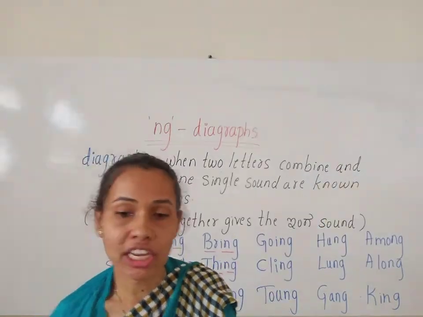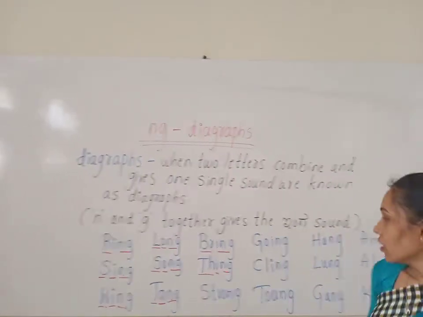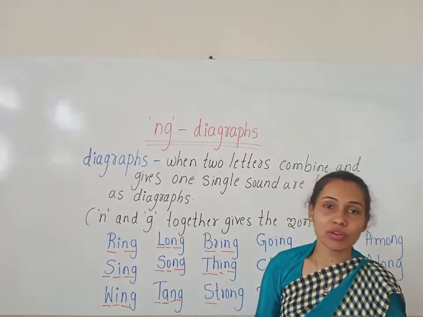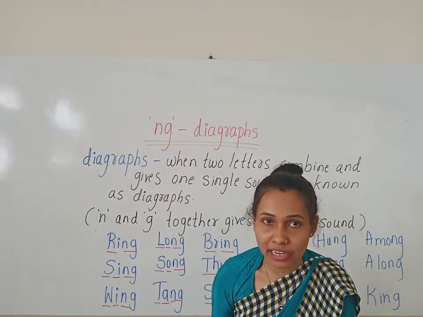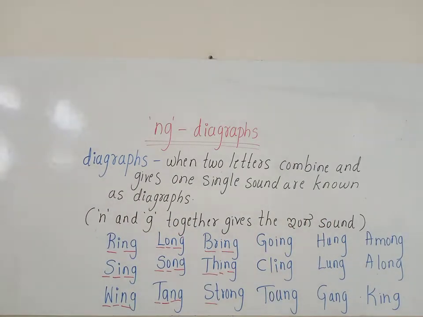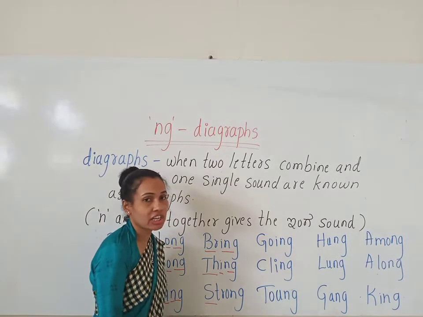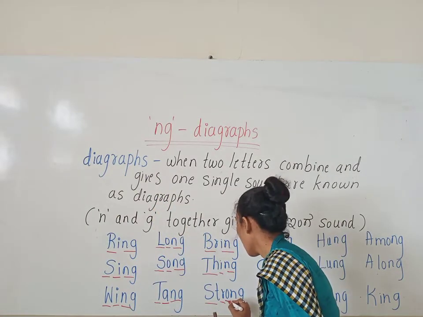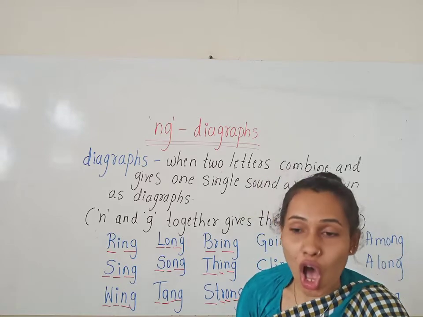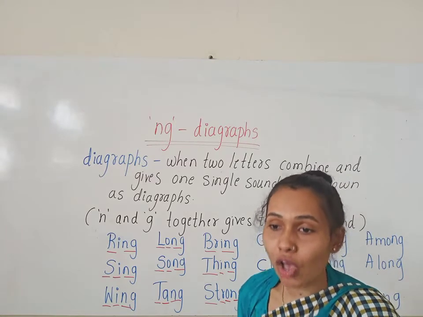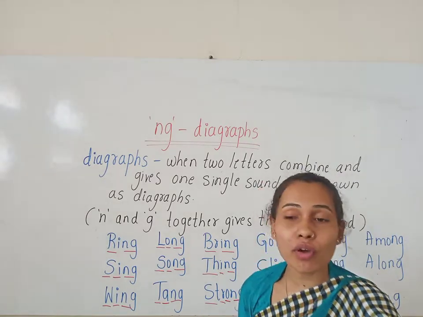When S and T blended together, it gives the str sound. Str, r, o, ng. Strong. Okay, here O gives the short vowel O sound.